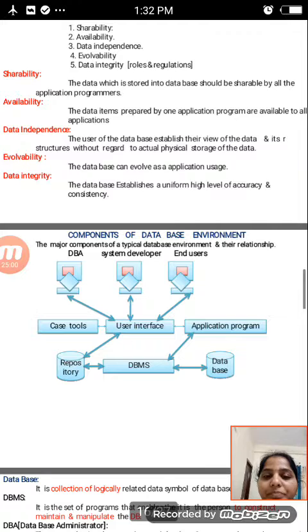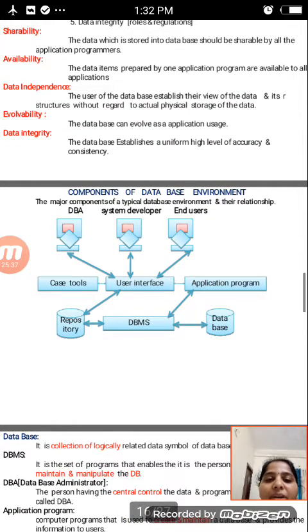And then data independence. The users of the database establish their view of the data and its structure without regard to the actual physical storage of the database. So they have data independence without knowing the designing structure beforehand.